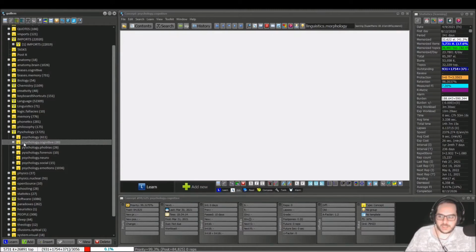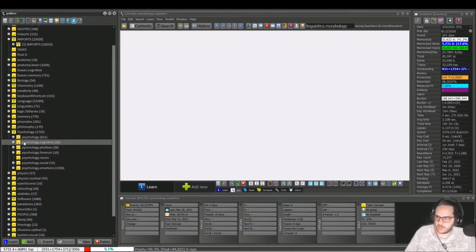And I prefer to do this, psychology dot, as in programming, where you have inheritance. I like to work this way, and also because I'm used to Romance languages. The main difference with English is that you say cognitive psychology and forensic psychology, so if I sort this in alphabetical order, it will be messy because the adjective comes before the noun. So I prefer to have it like this. And that's actually the same solution I ended up using in Anki with tags. More or less it's the same.